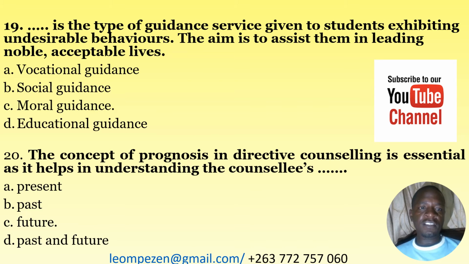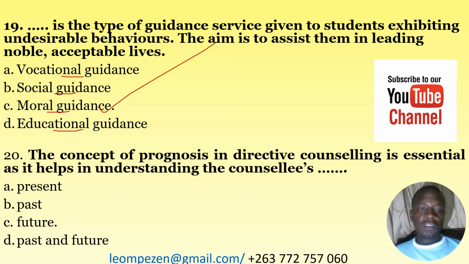Number 19, dash is the type of guidance service that is given to students exhibiting undesirable behaviors. The aim is to assist them in leading noble, acceptable lives. A. Vocational guidance, B. Social guidance, C. Moral guidance, and D. Educational guidance. The correct answer here is moral guidance. This is the type of guidance that is given to students exhibiting undesirable behaviors, and the aim is to assist them to lead noble and acceptable lives.